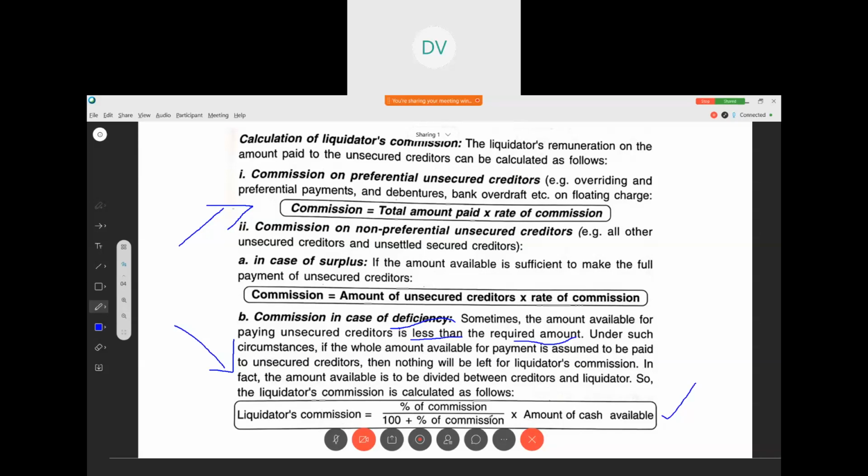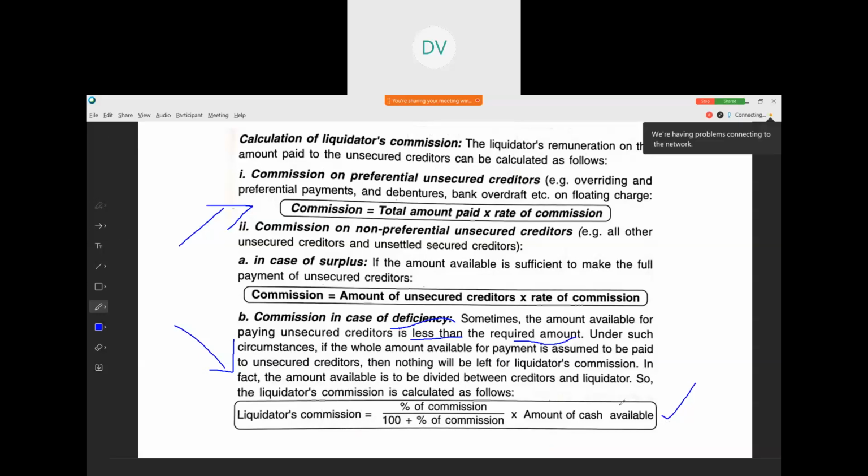Clear? So in that case, commission should be calculated using this formula: commission is equal to percentage of commission divided by 100 plus percentage of commission, into amount of cash available. Why is it this? Because commission is included in the amount, right? As we have less amount with us to pay them, even our commission should be deducted from the amount.